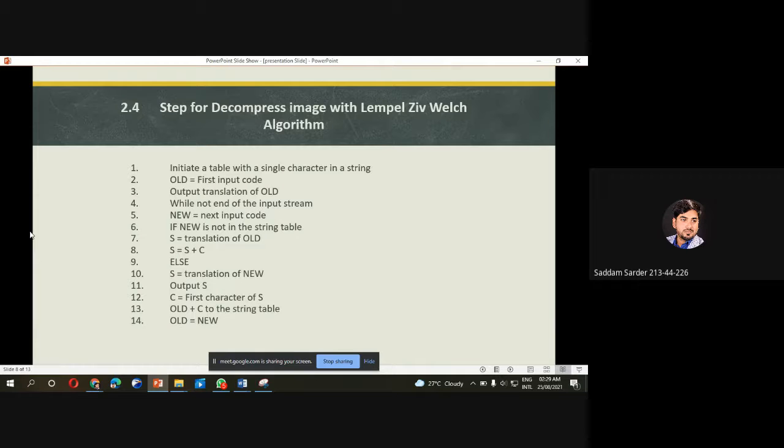Next step is to decompress the image with the Lempel-Ziv algorithm. The Lempel-Ziv decompressor creates the same string table during decompression. It starts with 256 table entries initialized to single characters. The string table is updated for each character in the input stream except the first one. Decoding is achieved by reading codes and translating them through the code table being built. Here is the pseudocode for this step.